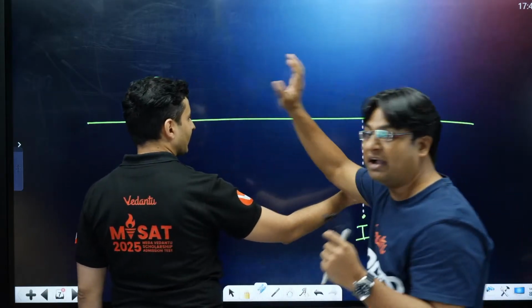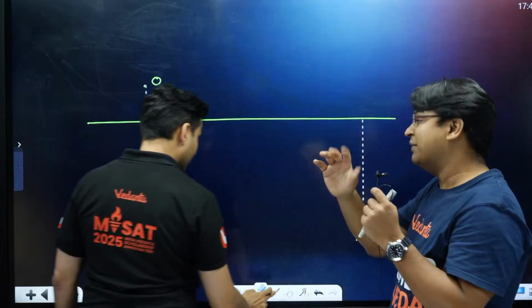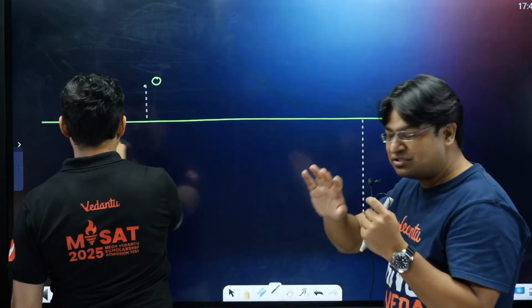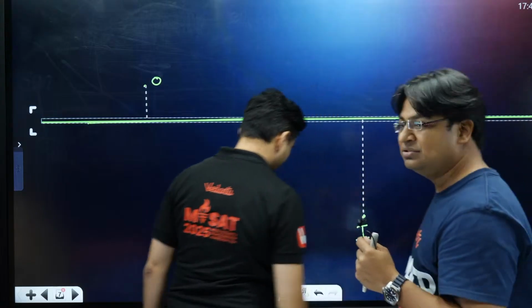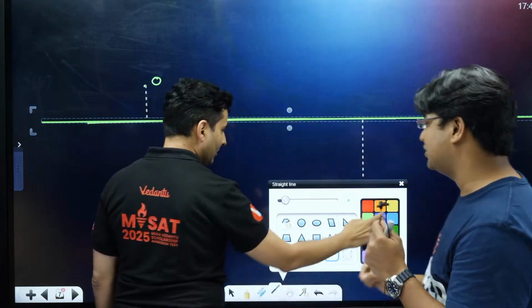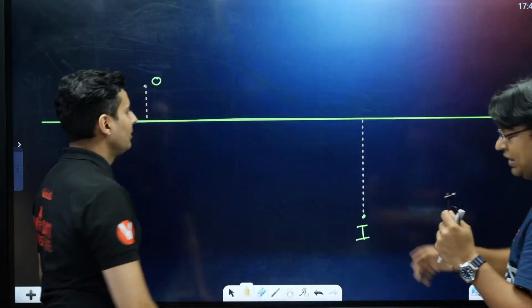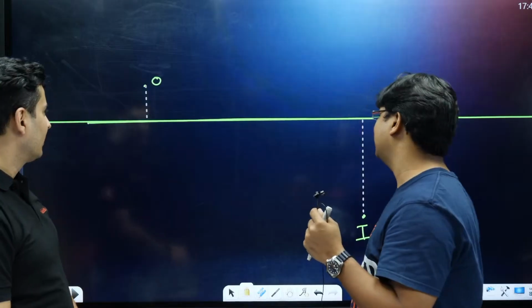I will calculate how much it is. I will know the height of the image, the height of the object, the magnification. That is not what I'm asking you to do. I'm asking you to make the ray diagram. Pinpointedly find out the location of the mirror, the pole, the focal length and the center of curvature.